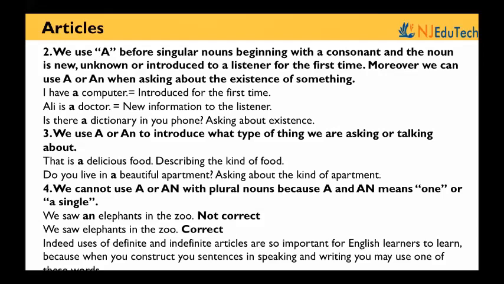We use a or an to introduce what type of things we are asking or talking about. That is a delicious food. Describing the kind of food. Do you live in a beautiful apartment? Asking about the kind of apartment. We cannot use a or an with plural nouns because a and an mean one or a single. We saw an elephants in the zoo is not correct. We saw elephants in the zoo.